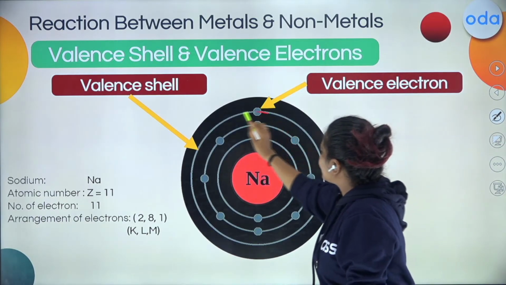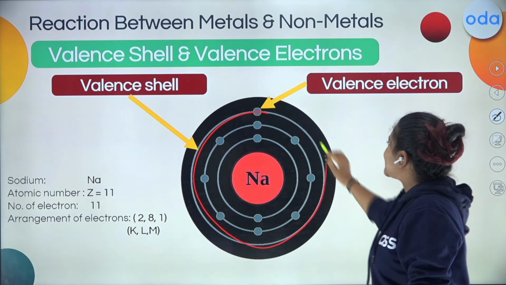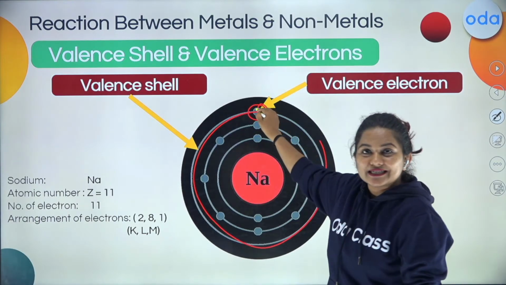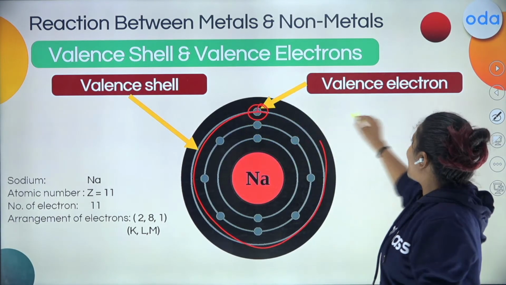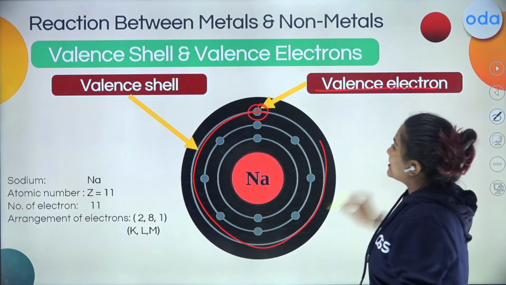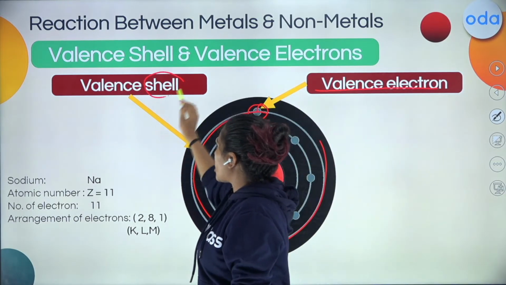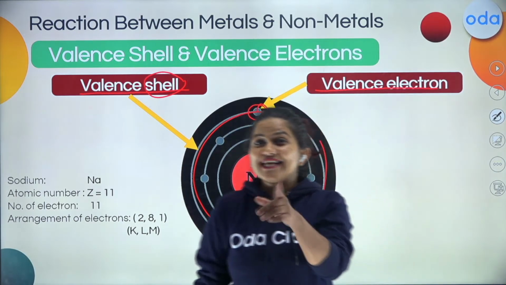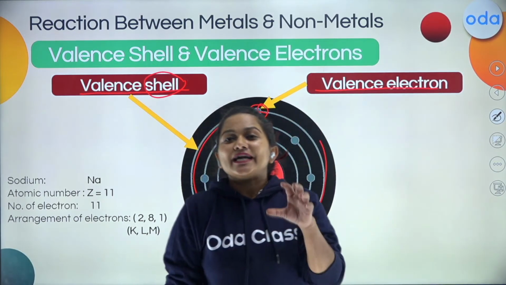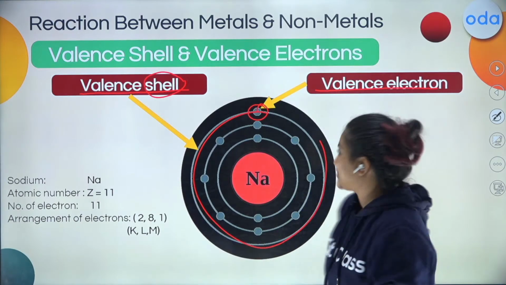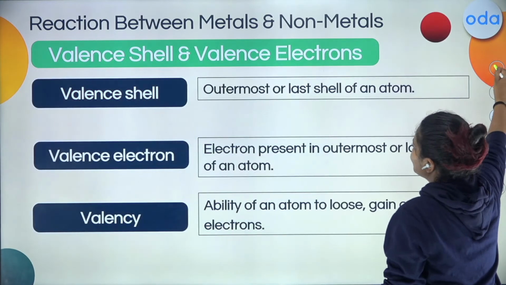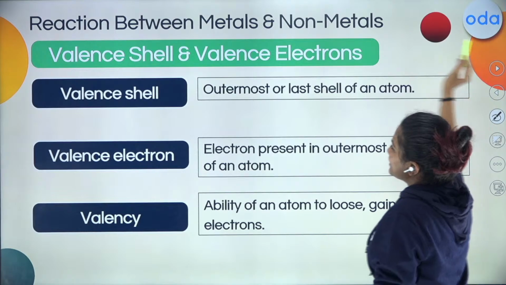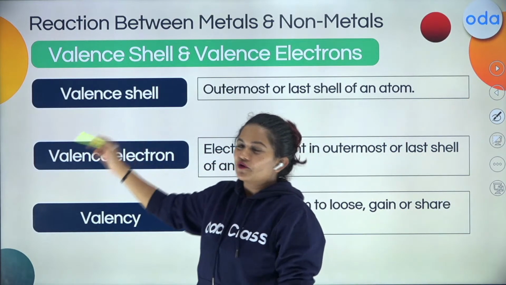Here you can see this is the last orbit, and the electron residing in this last orbit is the valence electron, while the outermost shell or orbit is known as the valence shell. Correct? So the valence shell will take part in the chemical reaction. Great. So students, let's understand some terms before moving ahead.